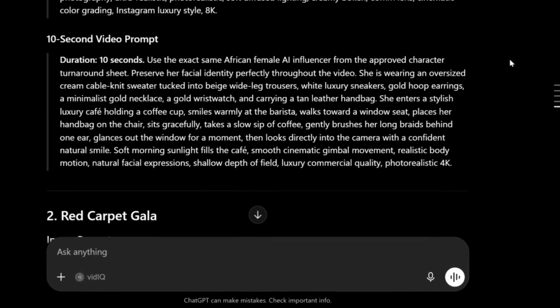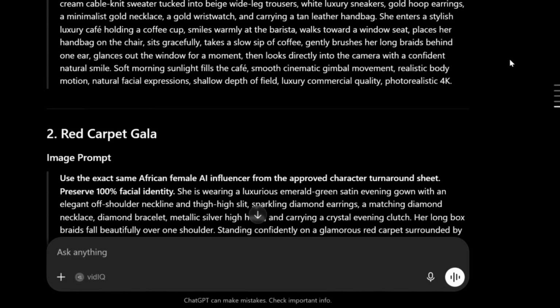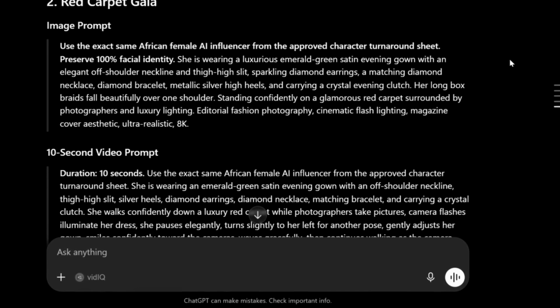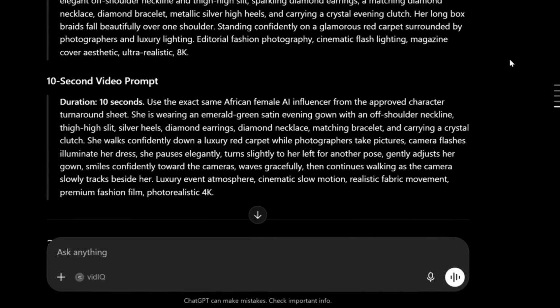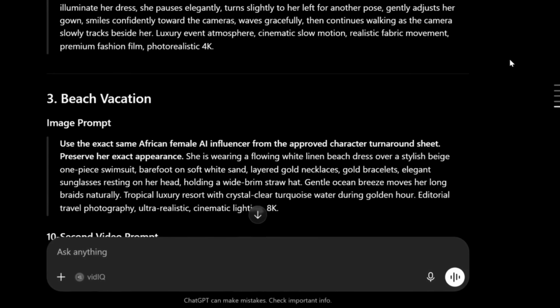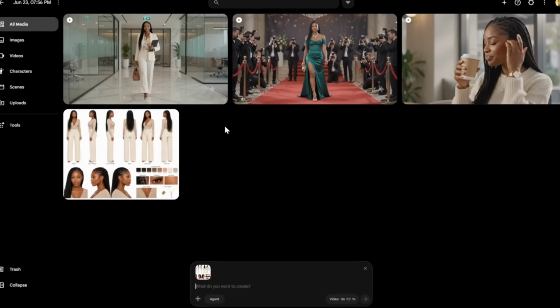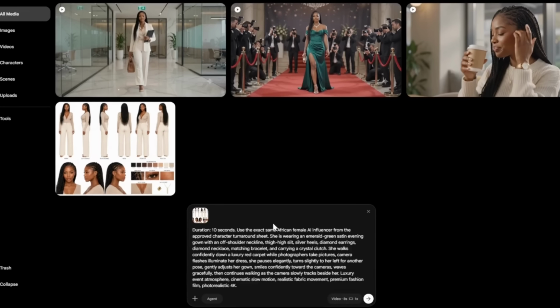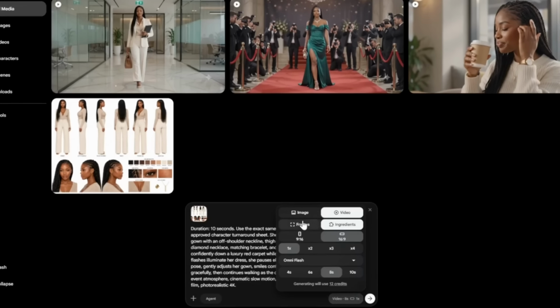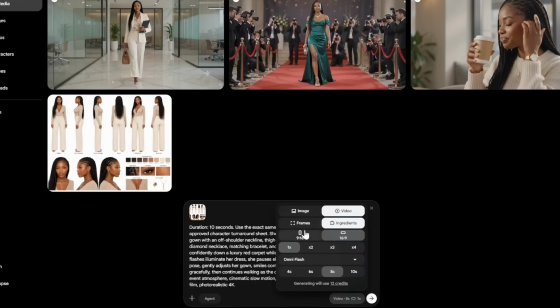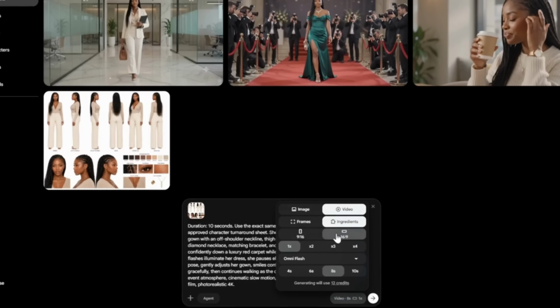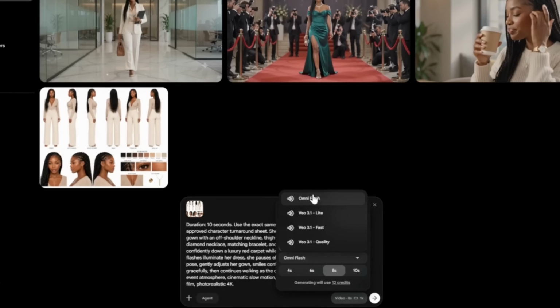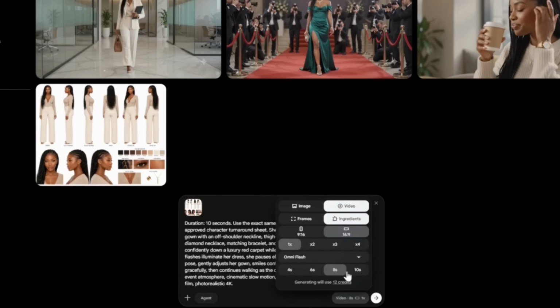These prompts can include camera movement, outfit details, background, action, facial expression, and the type of content we want the influencer to create. Once I have the video prompt, I'll go over to Veo 3 and use their new AI model called OmniFlash. From there, I'll upload the reference board, paste one of the video prompts from ChatGPT, choose an aspect ratio, and set the duration. After that, I'll click Generate, and this is the result I got.